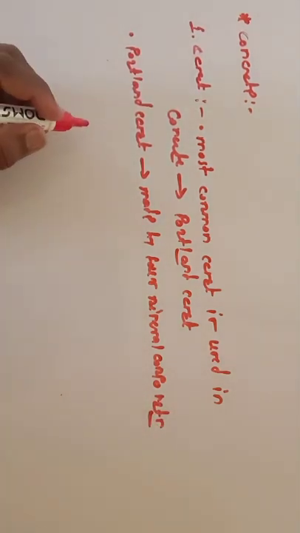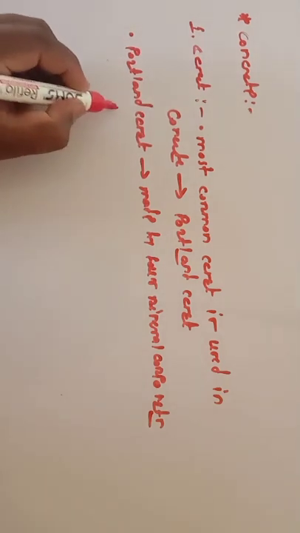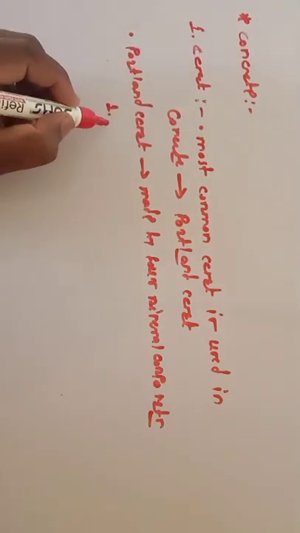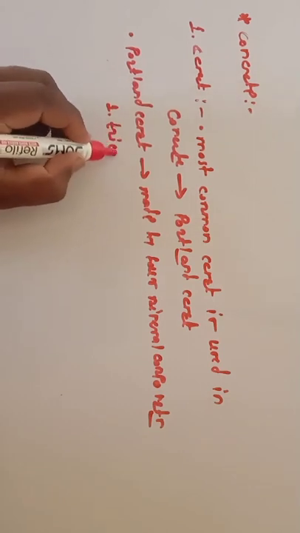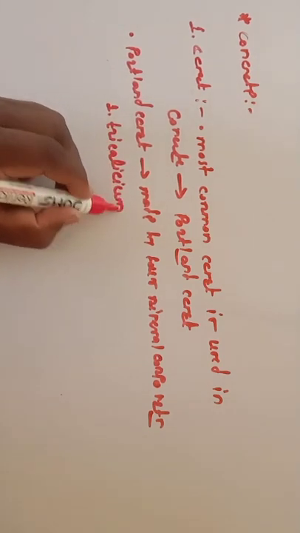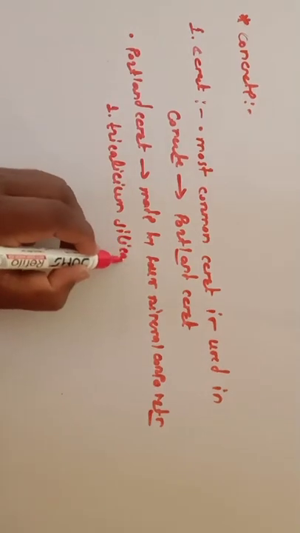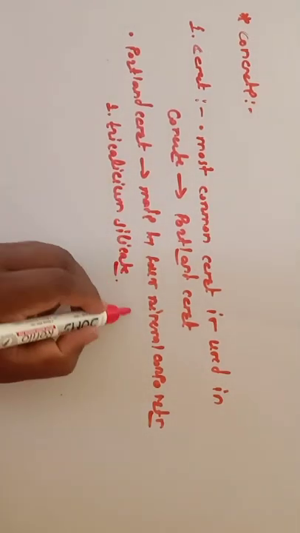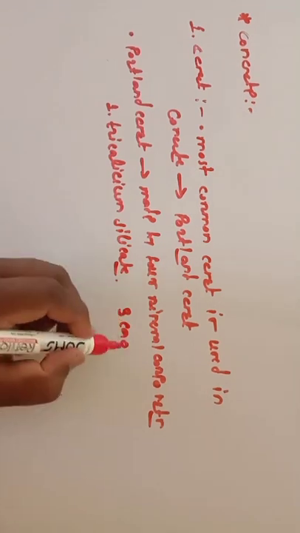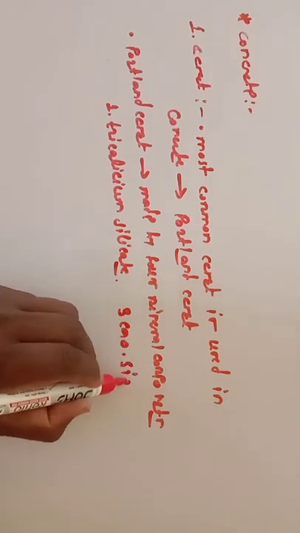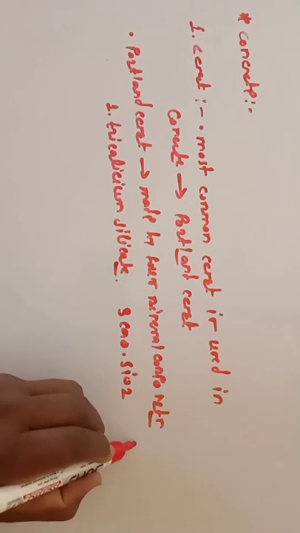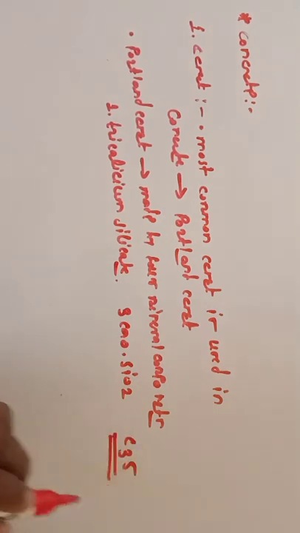The first mineral component is tricalcium silicate. Its formula is 3CaO·SiO2, that is, calcium oxide and silica, and its abbreviation is C3S. Many times the question is asked, what is the full form of C3S? You should remember, C3S means tricalcium silicate.